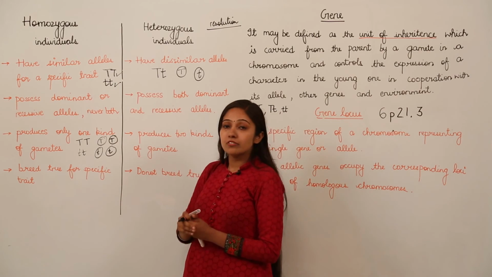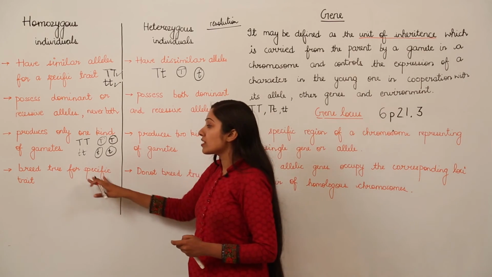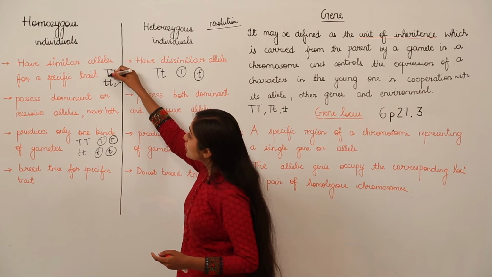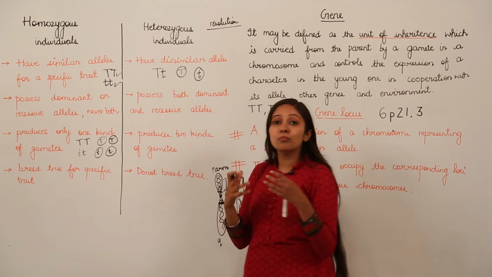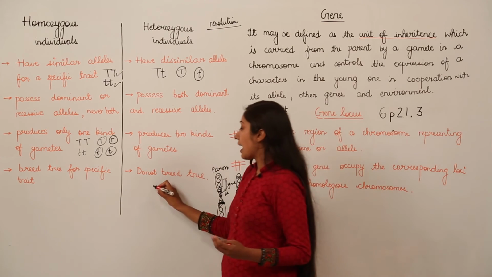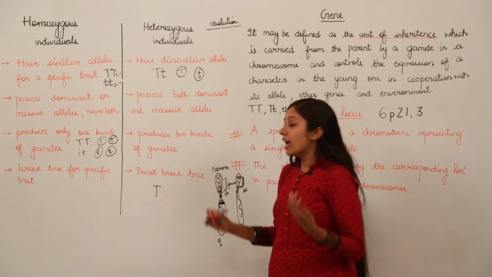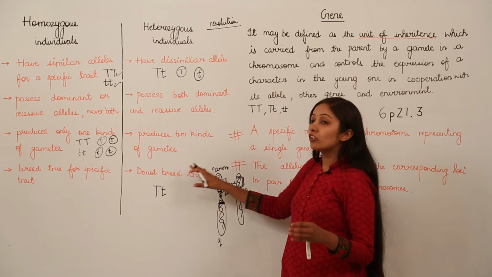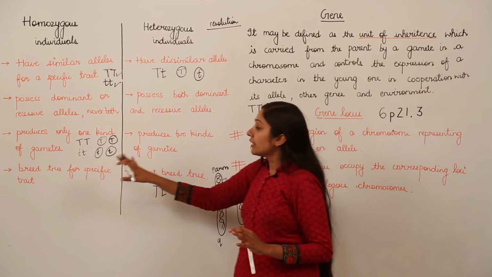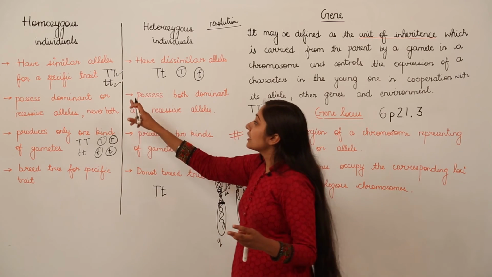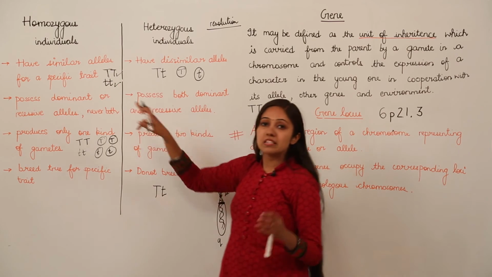Homozygous individuals breed true for a specific trait, meaning they are true breeding. But heterozygous individuals do not breed true because they have both a dominant and a recessive allele. They are not true breeding lines, whereas homozygous individuals breed true since they contain similar alleles for a specific trait.